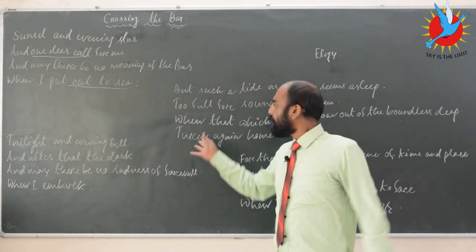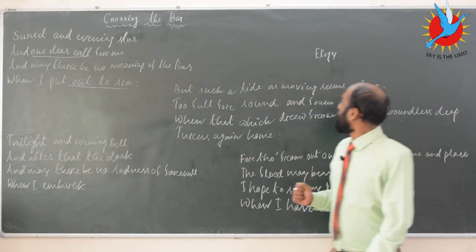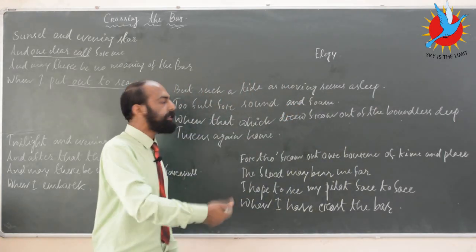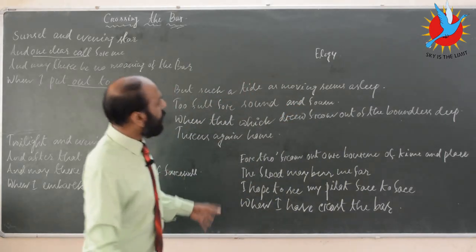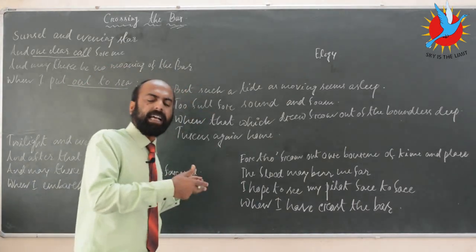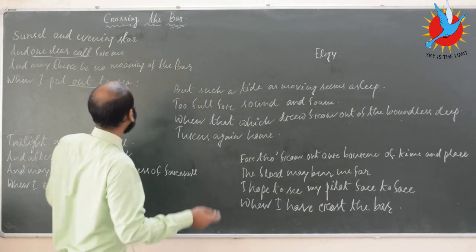He is asking them not to lament for the fact that he is about to die. Let's start with the second stanza, where once again a lot of literary devices have been used. As far as the rhyming scheme of the poem is concerned, it is written as a traditional ABAB structure.